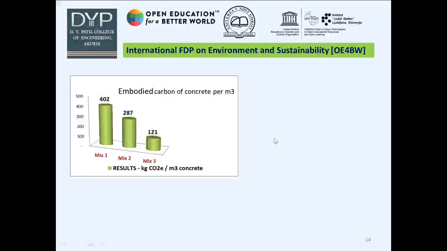In this way, we can easily calculate the carbon footprint of RMC concrete by Excel.